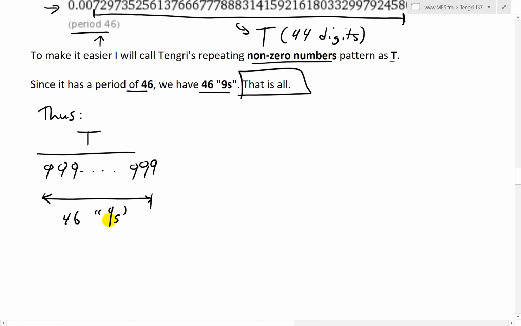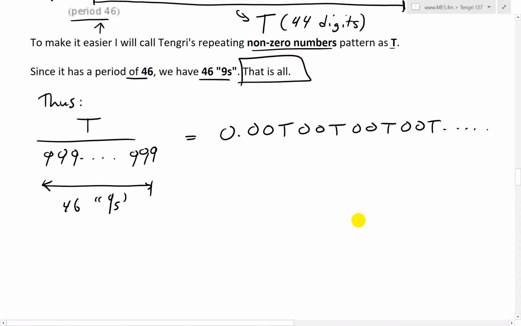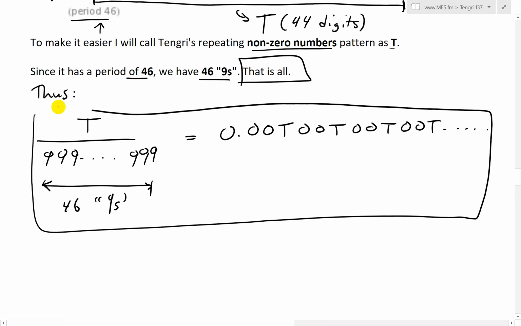So that's 46 nines, and because the t has 44 digits, this is going to be 0.00 and then t, 00 t, 00 t, 00 t, etc. There is our repeating pattern, and this is pretty much our answer outside of the prime factorization. And I will box this in. So there is our proof that that's the repeating pattern.